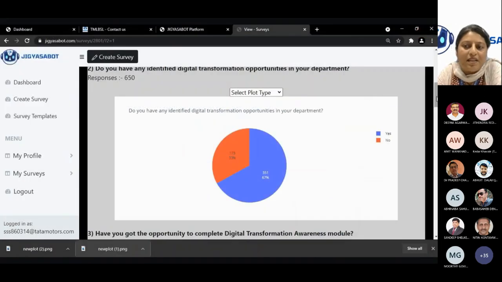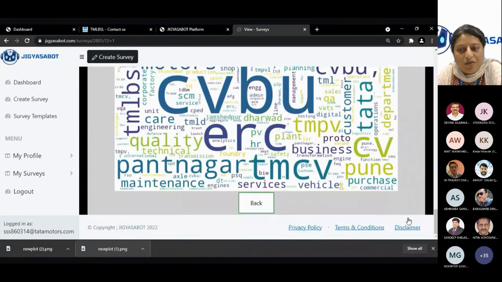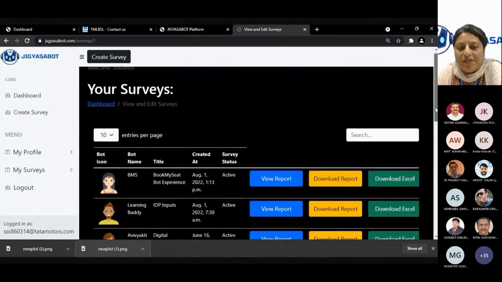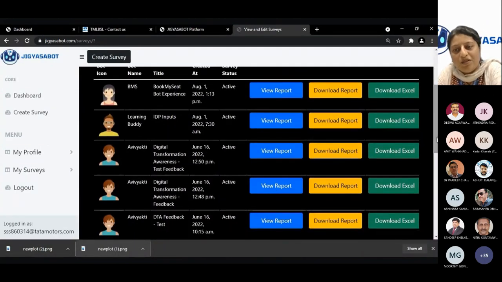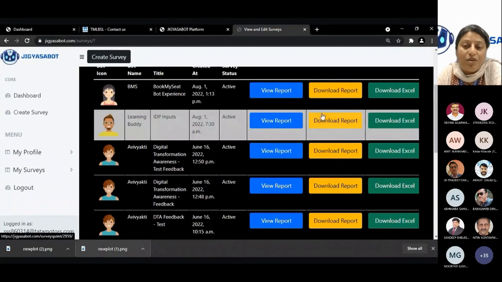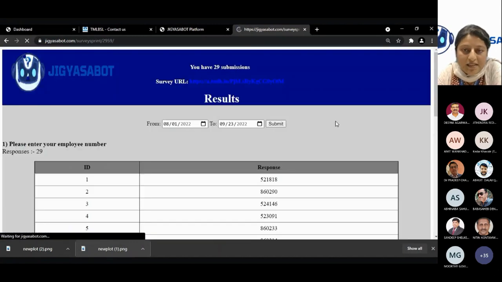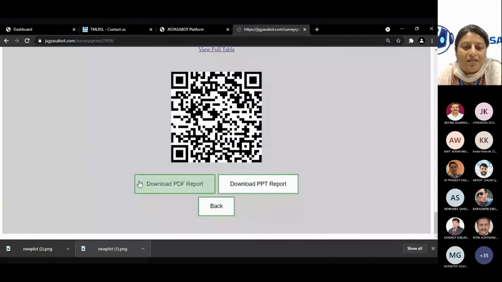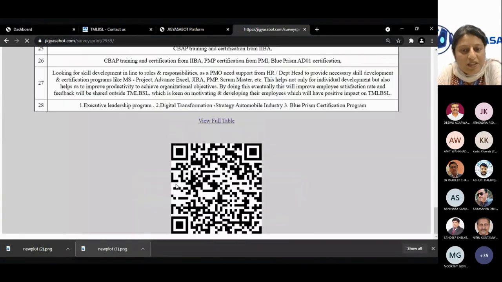Generally, survey feedbacks are presentations made to the senior management or for our own use, and having it in a PPT format helps. So we do have the PPT format. We also have the PDF, because survey reports can be very large in number. Currently, we are floating the wellness survey and we have received a large number of responses. So we also have Excel downloads, PDF download, and PPT download.